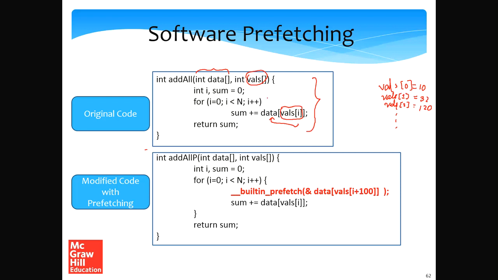Because entries are being accessed randomly in the data array, we'll have a lot of cache misses. Such code, where we have a double indirection, in the sense that the index of the data array is itself an array element, is very common in scientific code. It's very, very common, and it's called an irregular array access.